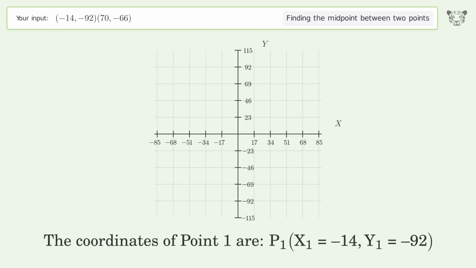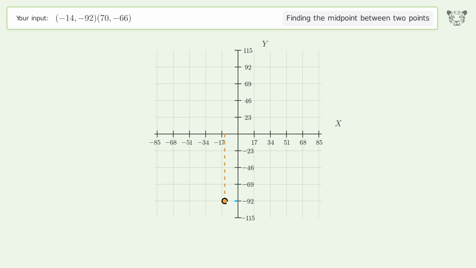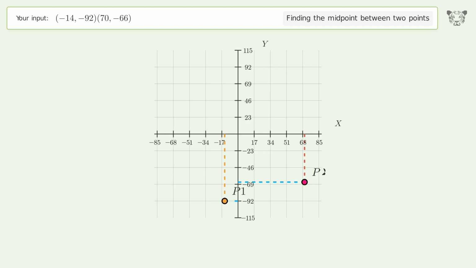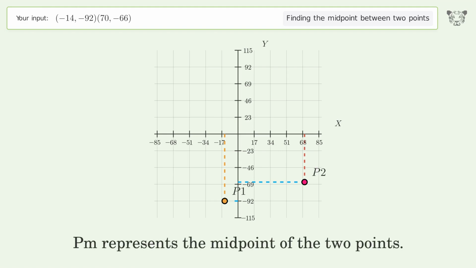The coordinates of point 1 are, x1 equals -14, y1 equals -92. The coordinates of point 2 are, x2 equals 70, y2 equals -66. PM represents the midpoint of the 2 points.